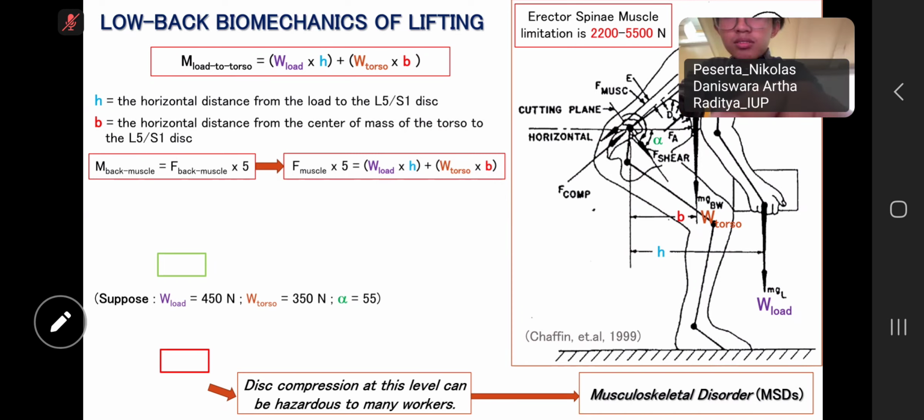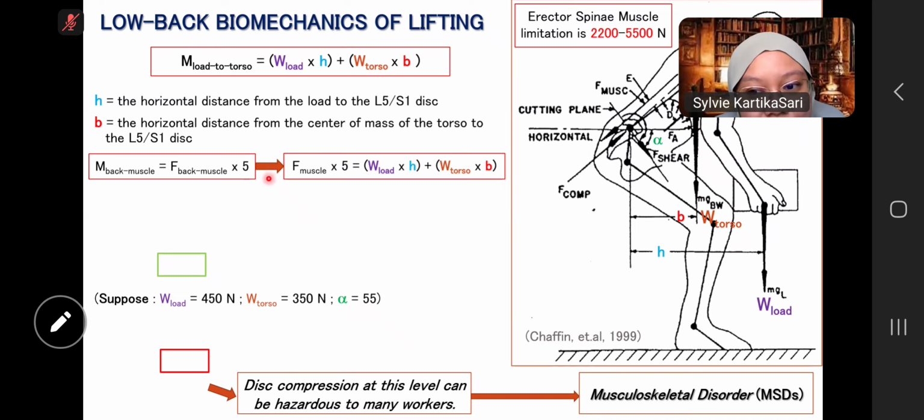Actually, it's not that we can multiply by 5. It's just approximate, because the H and the P are always much larger than 5 centimeters.